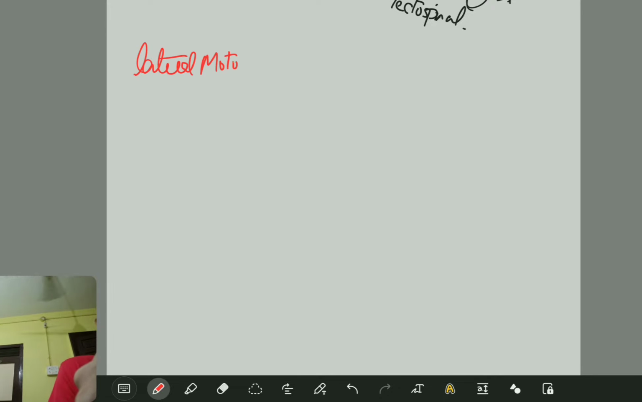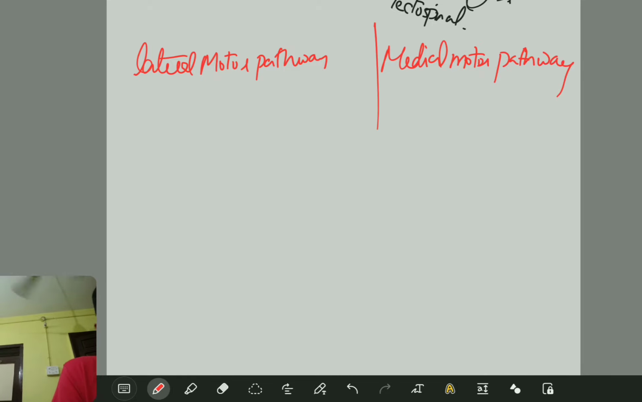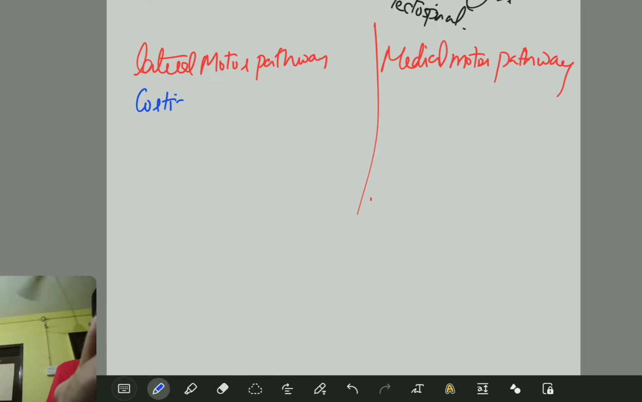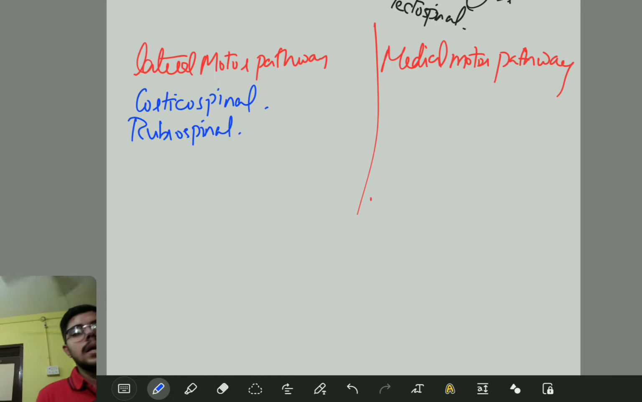Now let us differentiate the lateral motor pathway and the medial motor pathway. In the lateral motor pathway, what we have discussed is the corticospinal tract as well as the rubrospinal tract. Yes or no? Yes. In the medial motor pathway, we discuss three important things, that is